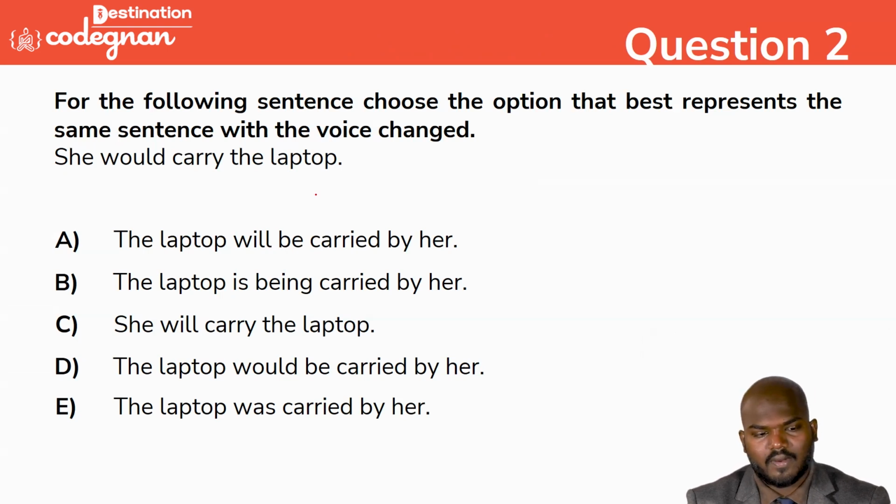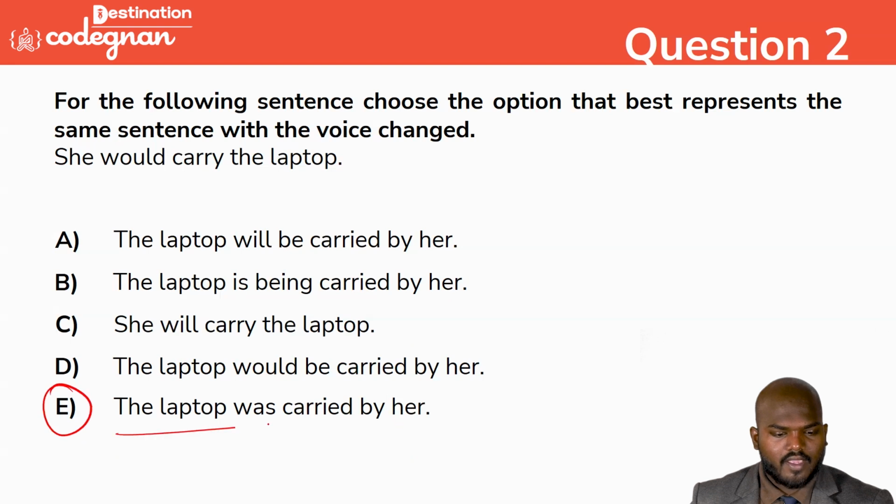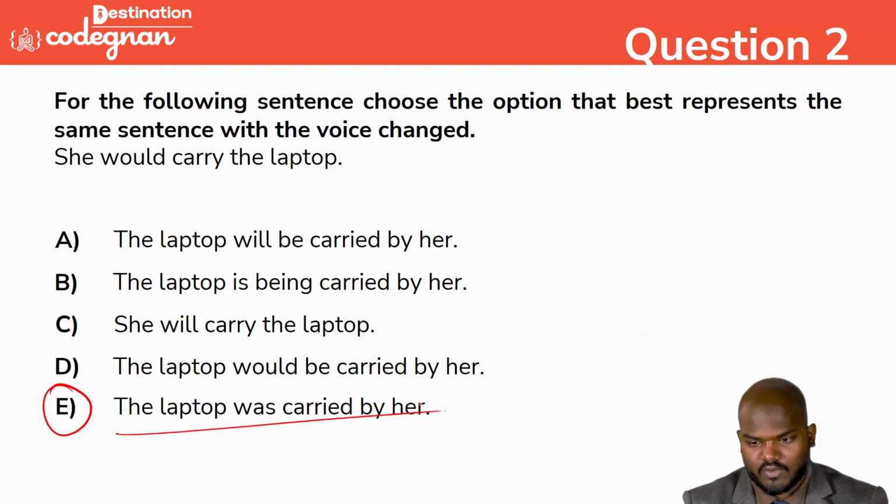She will carry the laptop is also the direct sentence, so it is obviously wrong. So how could the laptop would be carried by her come? No, sir, it will not come. After changing the voice, the subject will become the object and vice versa. So the final sentence, the laptop was carried by her, is the correct answer. We can mark it here.